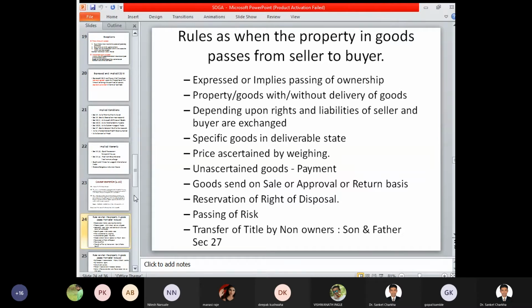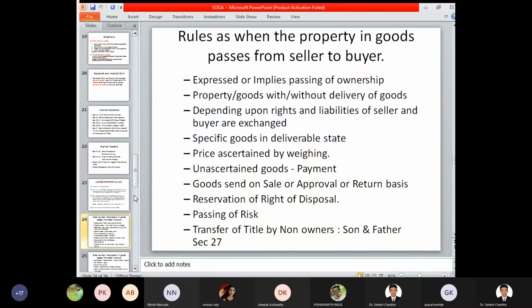Price is ascertained by weighing. That is, there is a certain concept wherein weighing of a particular commodity is of utmost importance. At any stage, if a particular product is being weighed, then at that stage the goods have been identified and the property in goods has been transferred from the seller to the buyer. You went to a particular shop and placed a certain order.